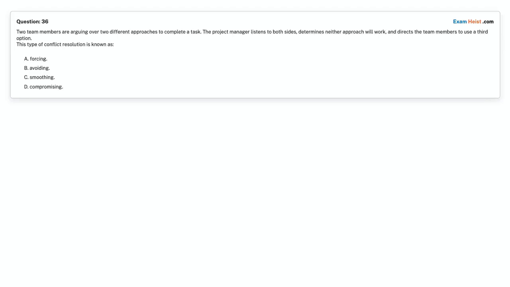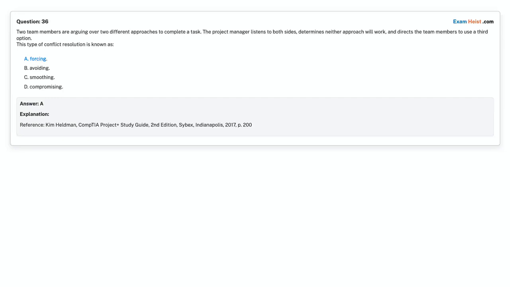Question 36. 2 team members are arguing over 2 different approaches to complete a task. The project manager listens to both sides, determines neither approach will work, and directs the team members to use a third option. This type of conflict resolution is known as option A. Forcing. Option B. Avoiding. Option C. Smoothing. Option D. Compromising. Choose the correct answer. Correct answer is option A.